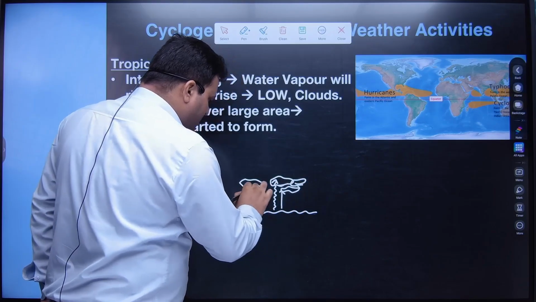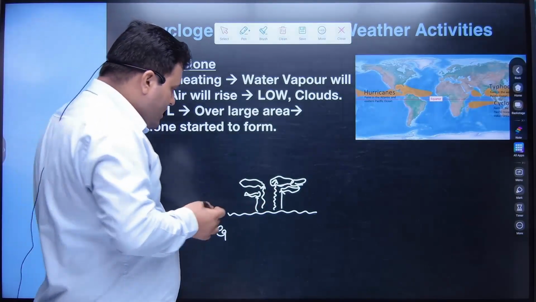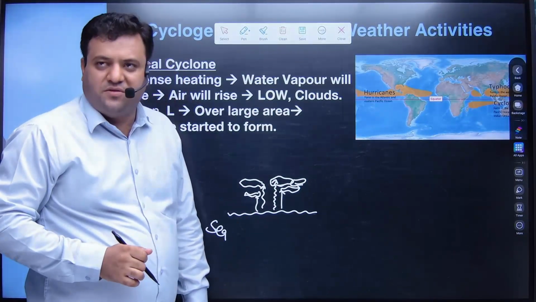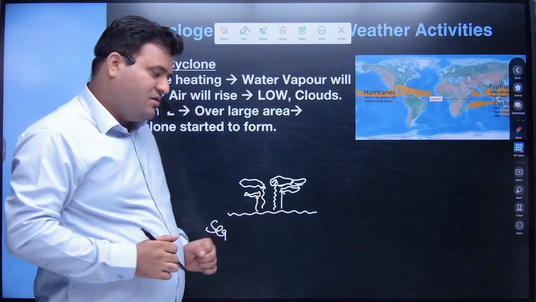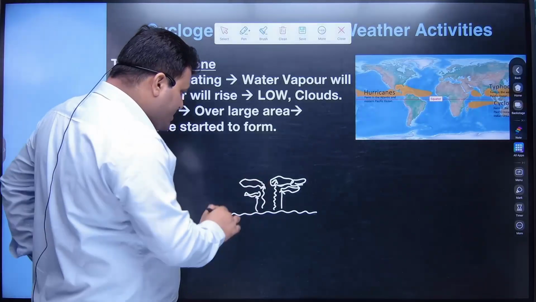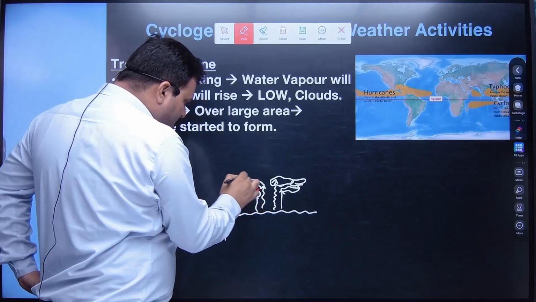Cloud formation at various heights, you can say. Initially in this stage, as we have cloud formation, I hope you remember, there will be latent heat of condensation. When there is latent heat of condensation, the conditions here would be warm.